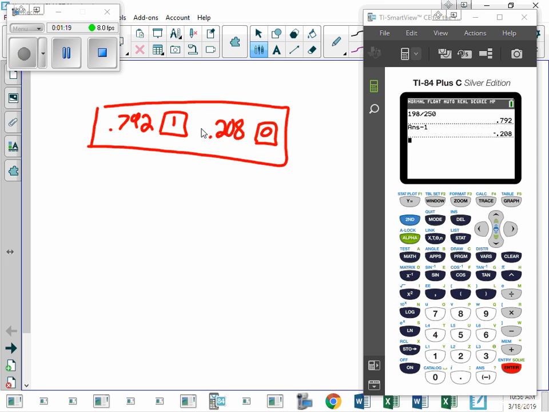What is your best estimate for the true percentage of people who prefer vanilla? 79.2. That's as close as we can get if we did our survey correctly. So we need the SD of the box, which will be the square root of 0.792 times 1 minus 0.792, because it turns out I don't even care what that is.